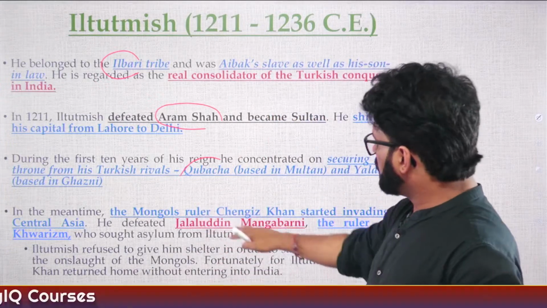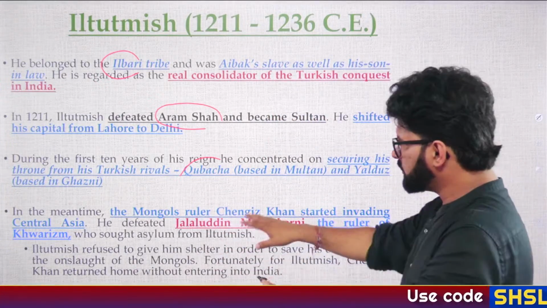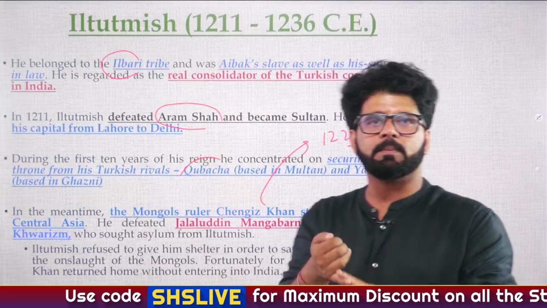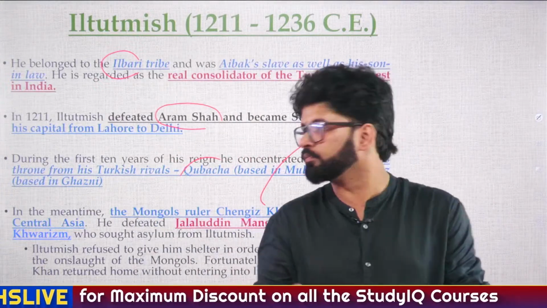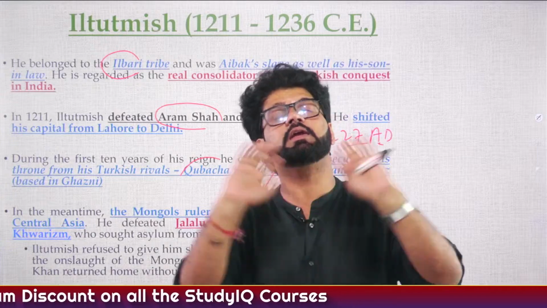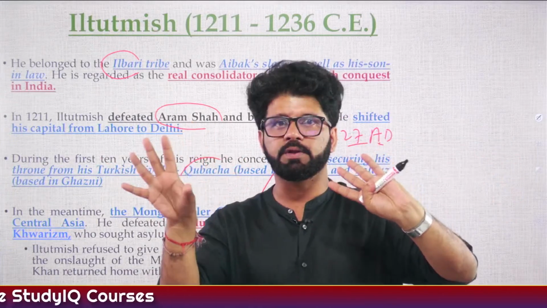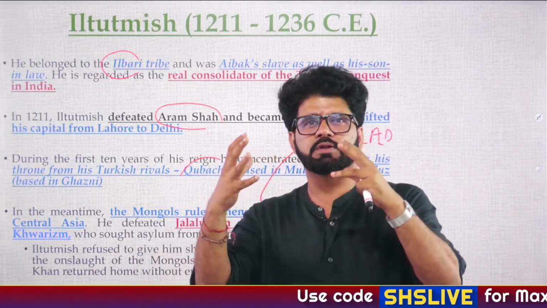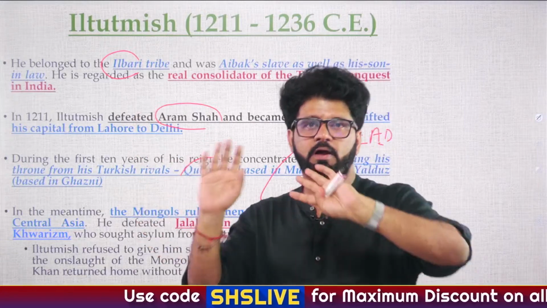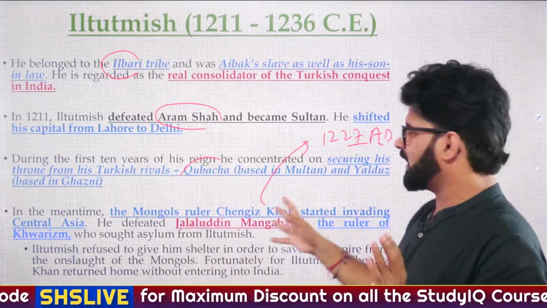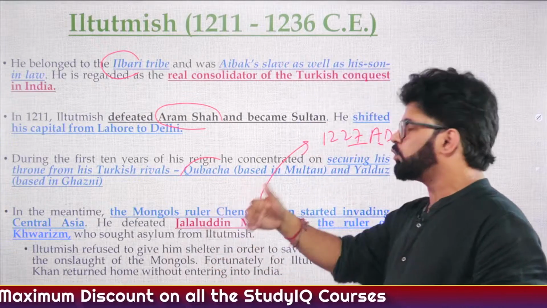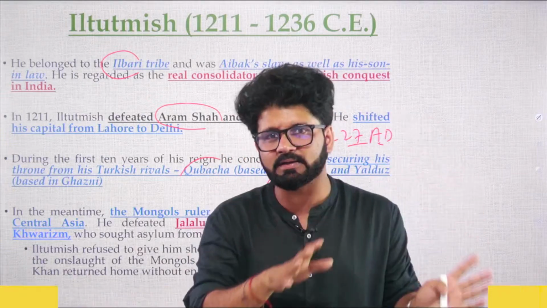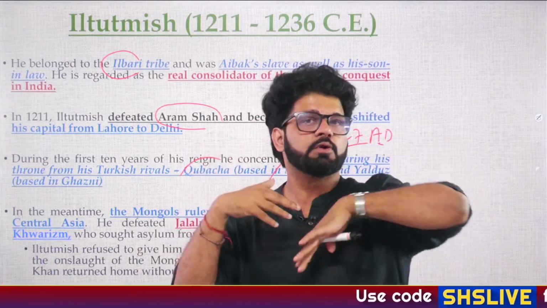So yes, sir, Mongols under Changgez Khan, who died in 1227. After that, whatever Balban faced, whatever Alauddin Khilji faced, all these were descendants of Changgez Khan. Changgez Khan was a Mongol to be terrified of. The real terror was faced by Iltutmish around 1221 when Changgez Khan was still alive. There are different stories that Changgez Khan wanted to come to India, and then because of the inhospitable weather, he changed his plan at the last moment. God knows what would have happened if he had come to mainland India.